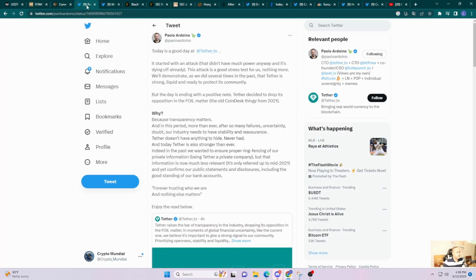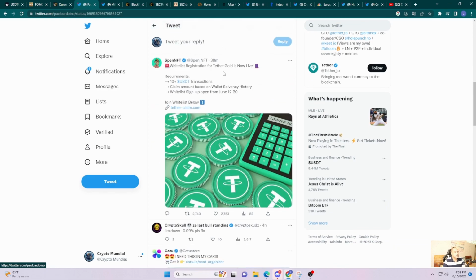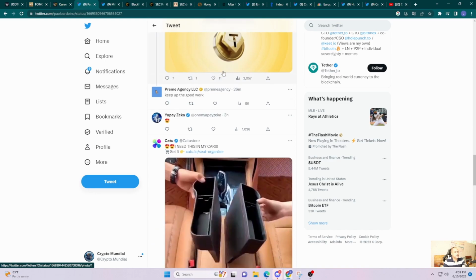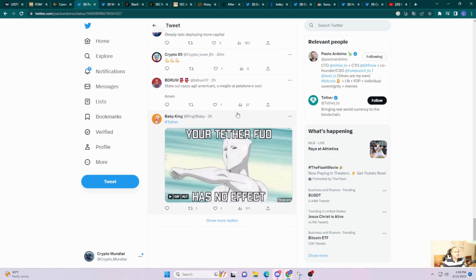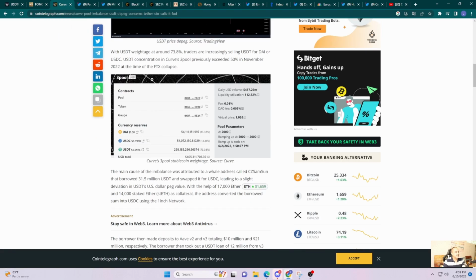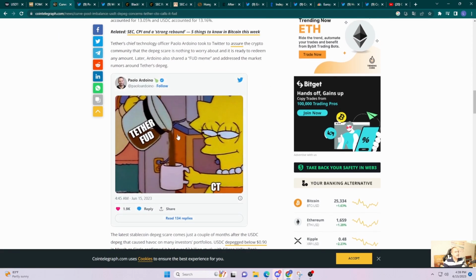And this is a tweet from the CTO of Tether. He first tweeted out this, Tether FUD, right? So what does this mean? There's always some FUD that happens around this time, volatility, and crypto Twitter is quick to just repost and add to the FUD around Tether not being one-to-one with the dollar, right?